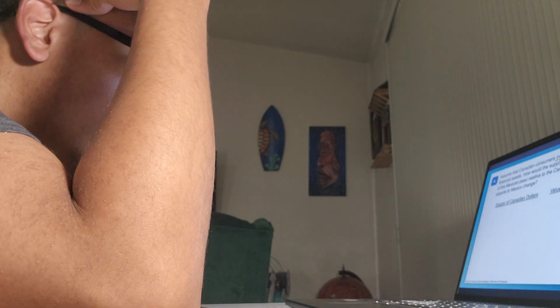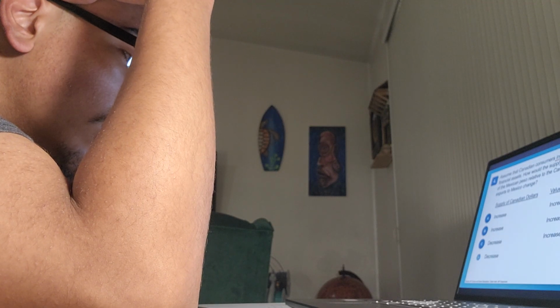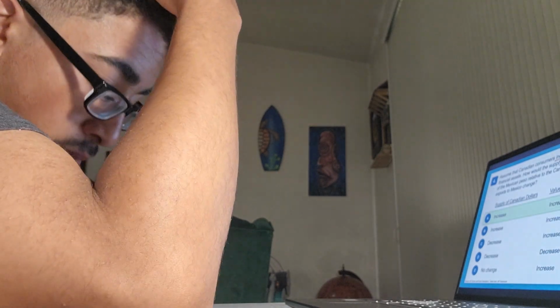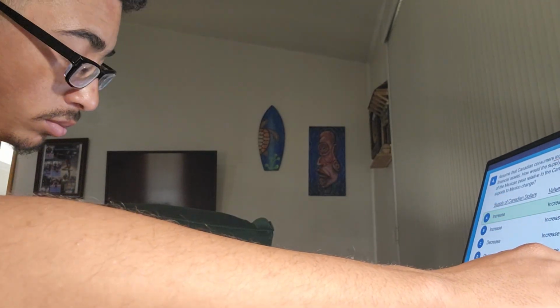So let's look at our choices and find the correct column. And we are going to be looking at choice A. The supply of Canadian dollars will increase, the value of the peso will increase, and Canadian net exports will increase.